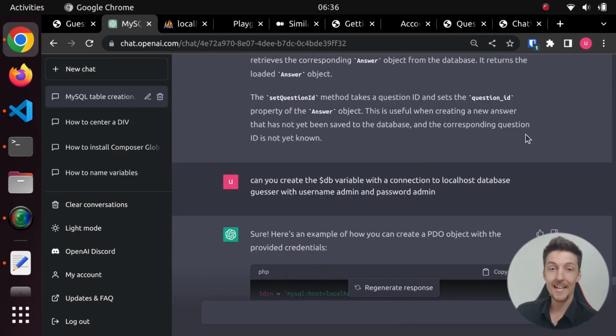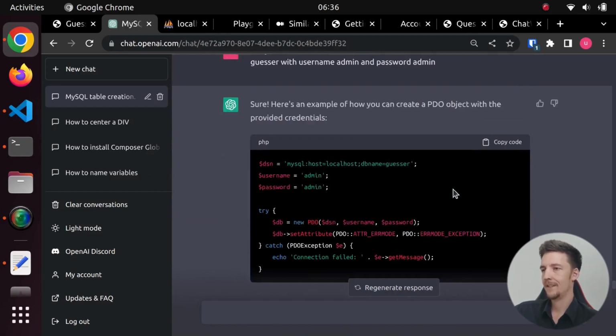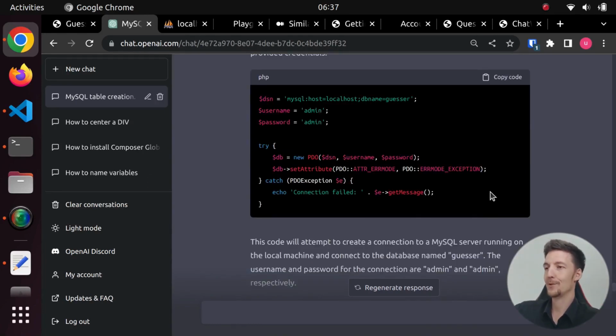Then I needed a database connection. So I asked it to create the database variable with a connection to localhost to a database guesser with the username admin and the password admin. And then it gave me this connection code. I can never remember this DSN and this error mode attribute. So ChatGPT is a very good help in these kind of situations, because you rarely have to use the database connection, because you just set it up at first in the beginning of a project and then it's there. You don't have to worry about it.